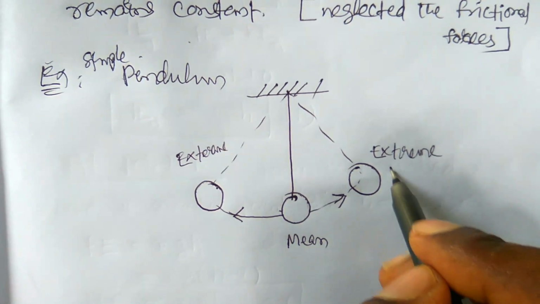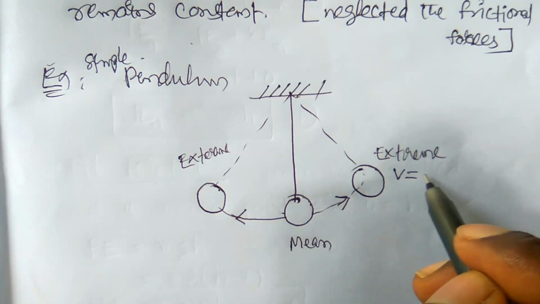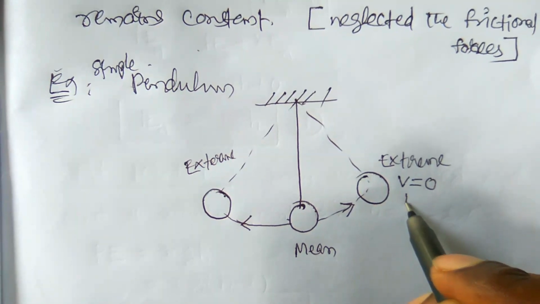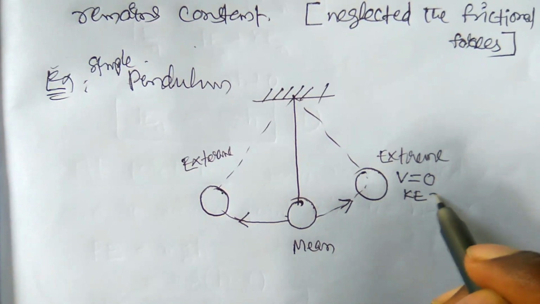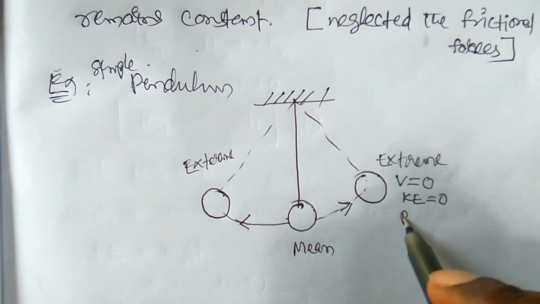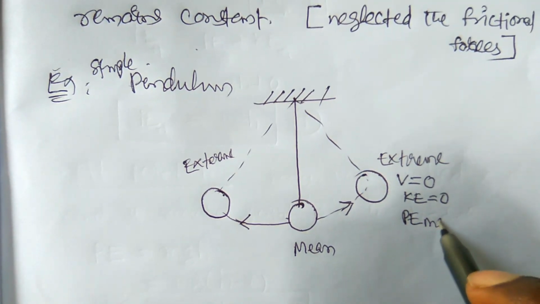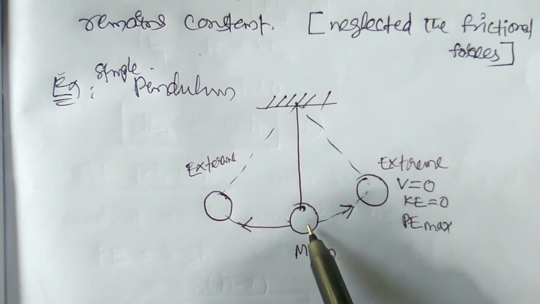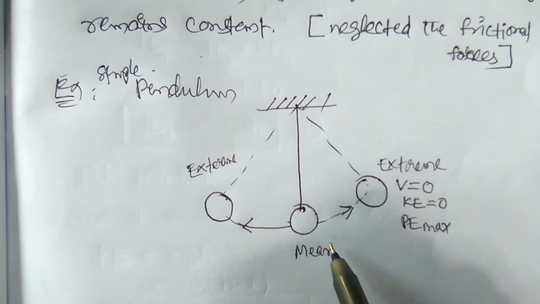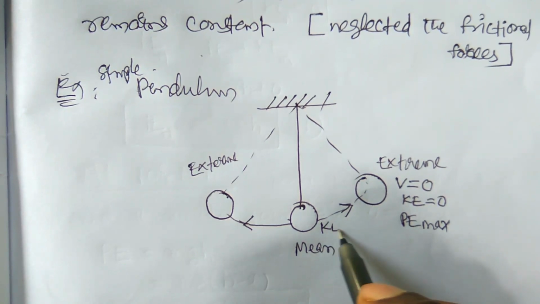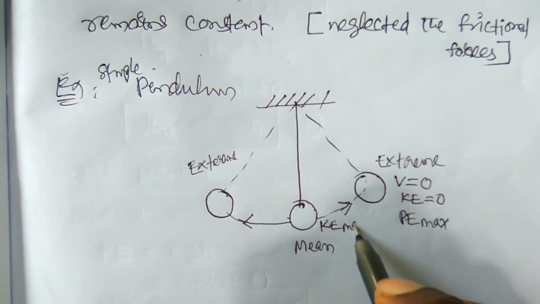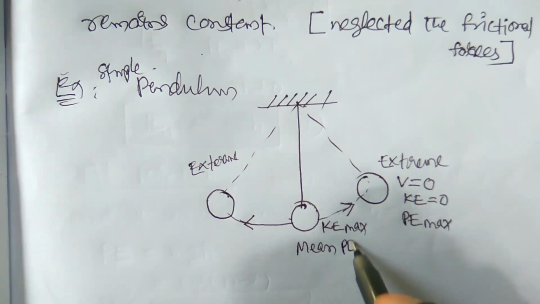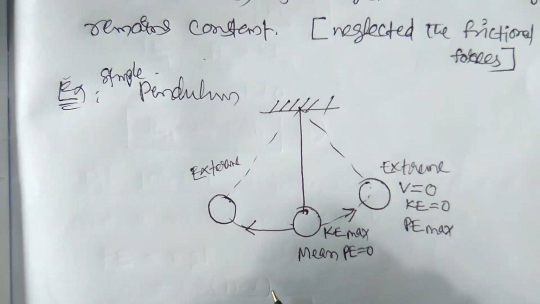So at the extreme position, the velocity of the bob is equal to 0, hence the kinetic energy will be 0, but the potential energy is maximum. When the bob moves back to the mean position, the kinetic energy will be maximum and the potential energy is equal to 0, that is minimum.